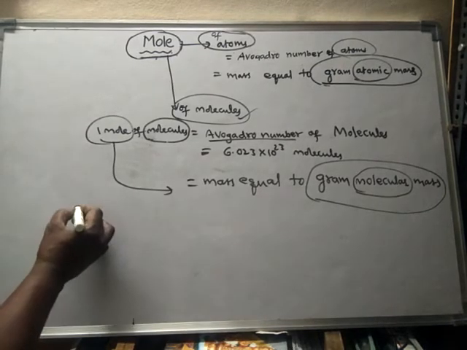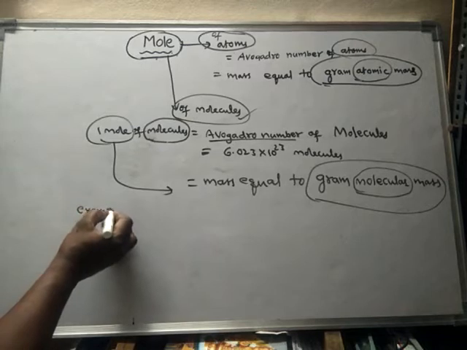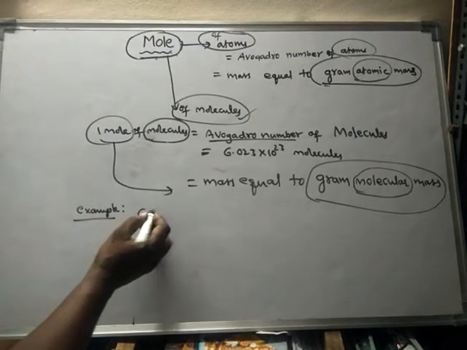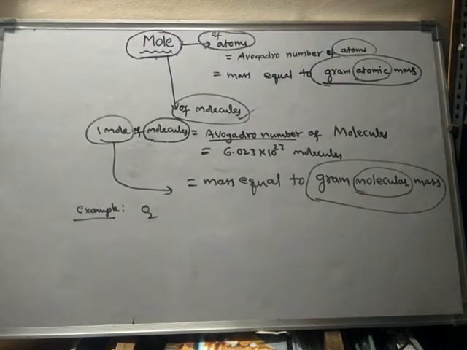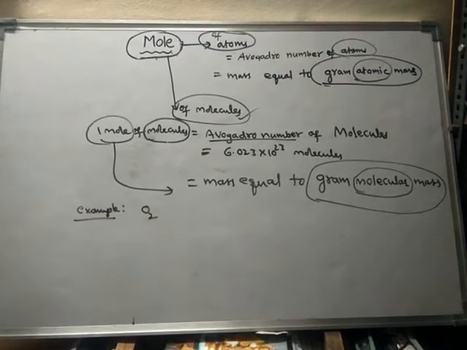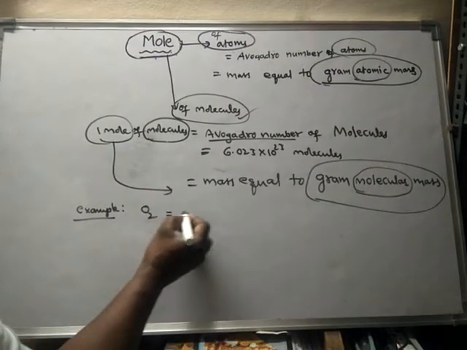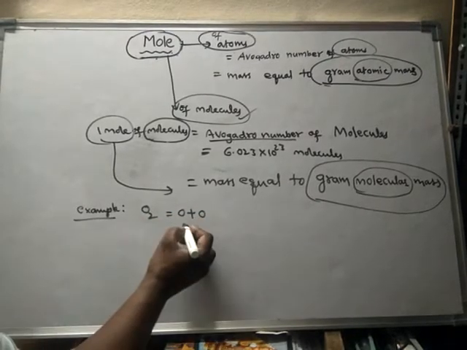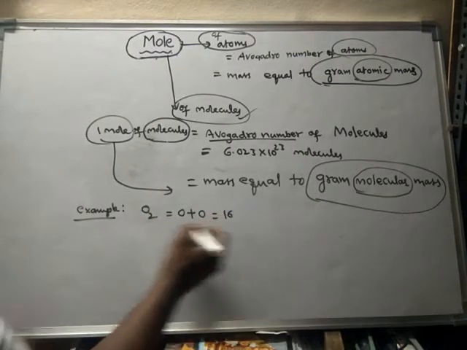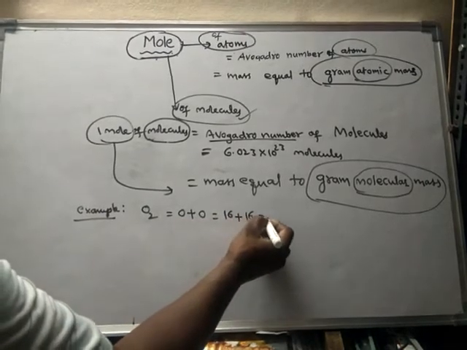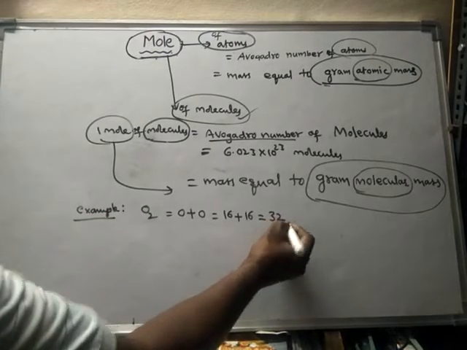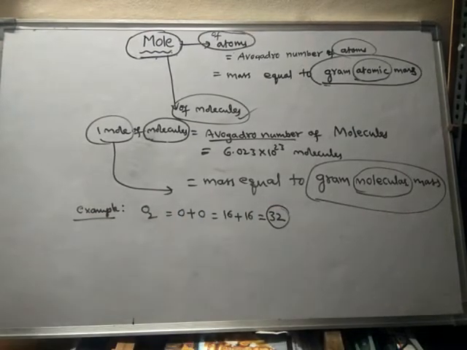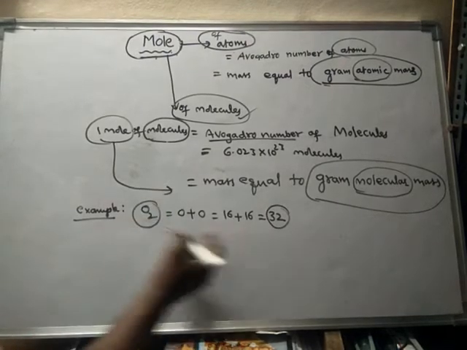See, for example, take carbon dioxide, or else take oxygen only. So this is oxygen. Okay, what is the atomic mass of oxygen? It contains 2 oxygen atoms. Every oxygen atom has an atomic mass of 16. If you add the atomic masses of all the atoms in that molecule, you will get the molecular mass. So this will be equal to what? Molecular mass of oxygen.